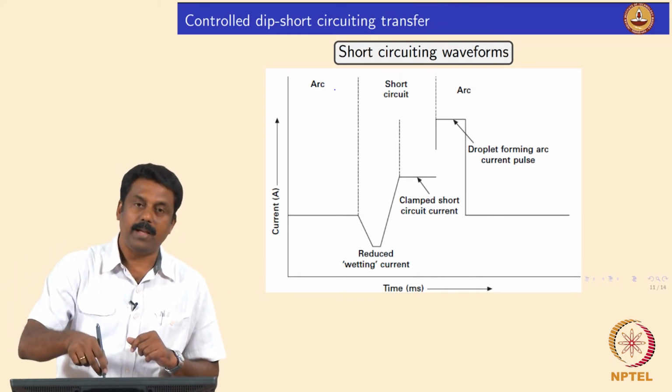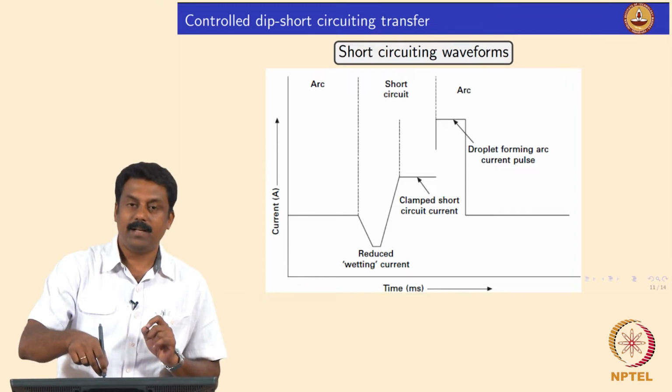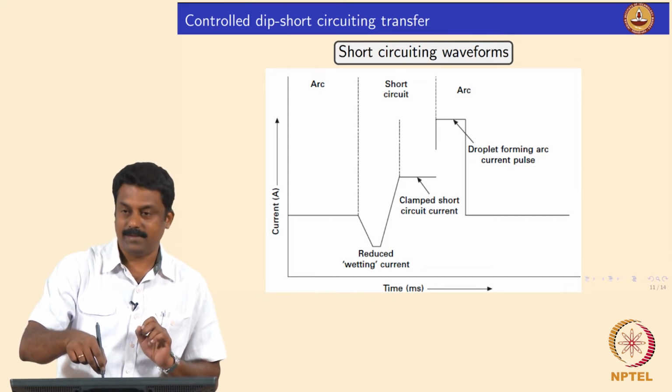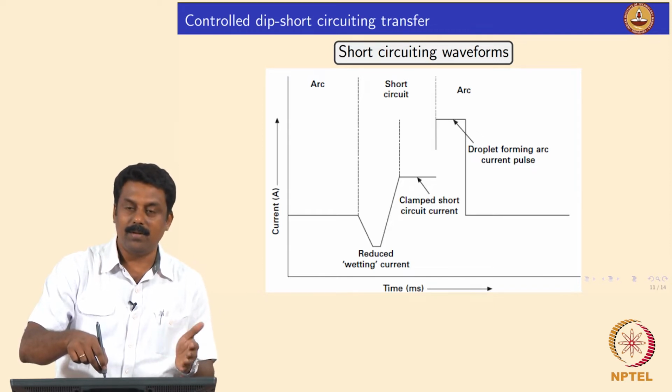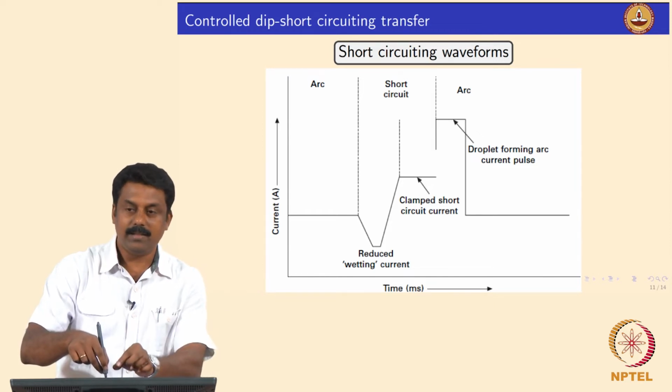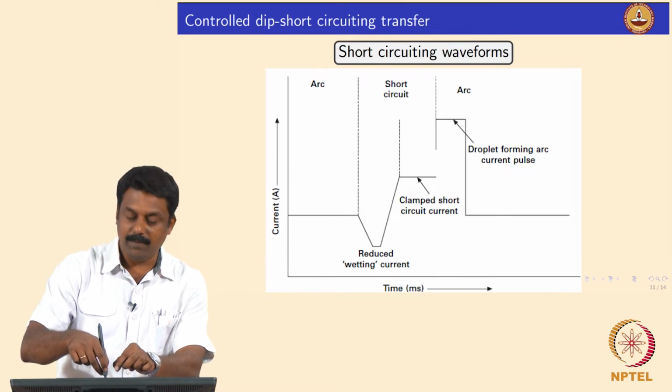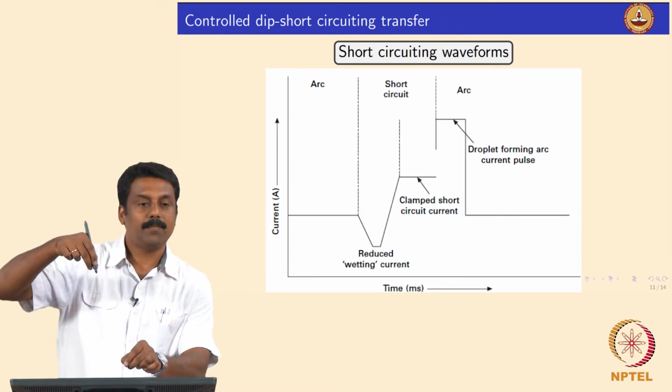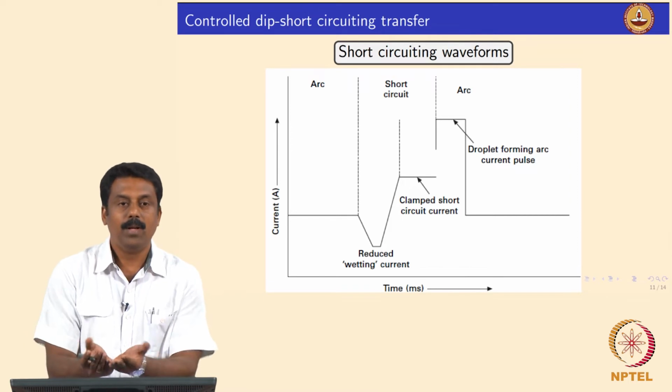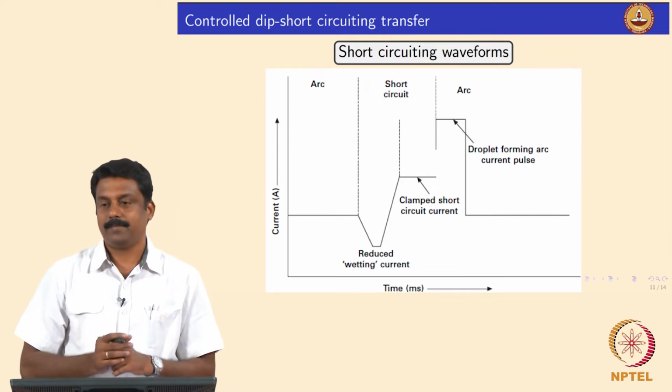The moment short circuiting happens, you identify the voltage drop. You know that when short circuiting happens, the voltage becomes very low, 0, and then immediately you reduce the current. The current is low, the voltage is close to 0, and it is just a droplet. If you pull the droplet back, the surface tension of the whirlpool would pull the droplet.